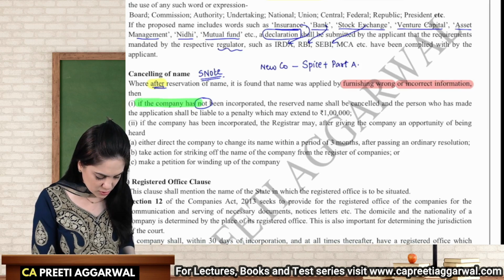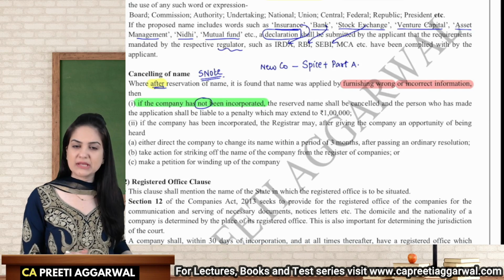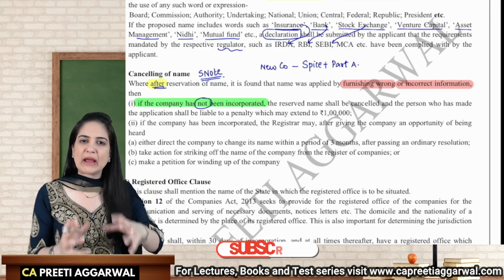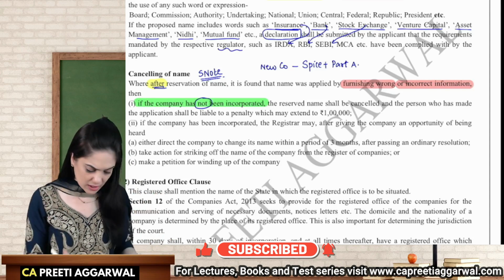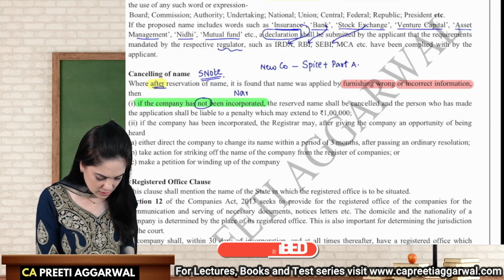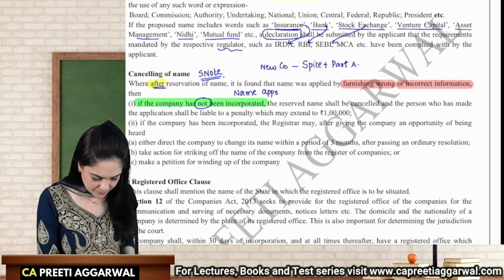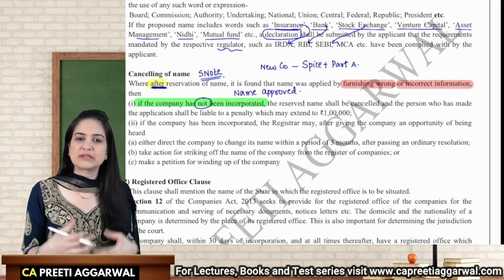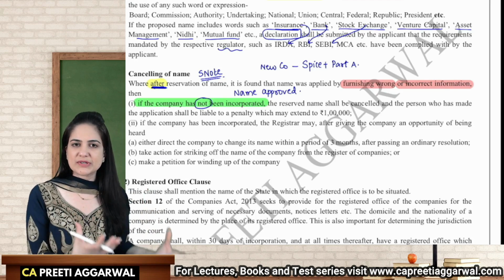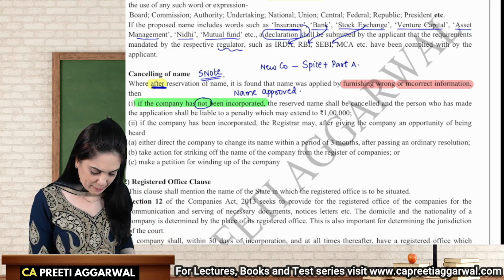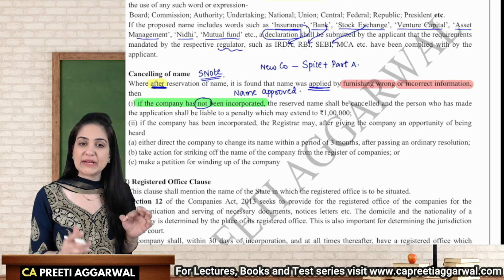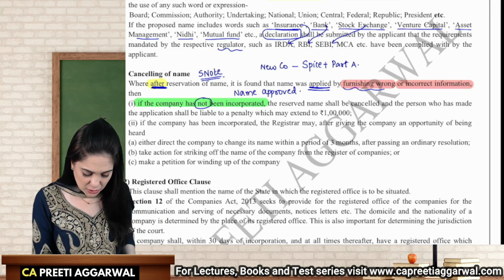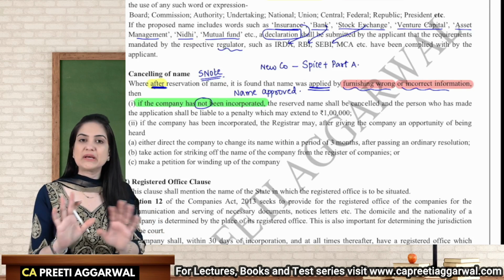If the company has not been incorporated, in this case the company had first applied for the name in SPICe+ Part A. The name was approved. After the name reservation we found that the company applied for a name, but the company is not yet incorporated, and the name was applied by furnishing wrong or incorrect information.